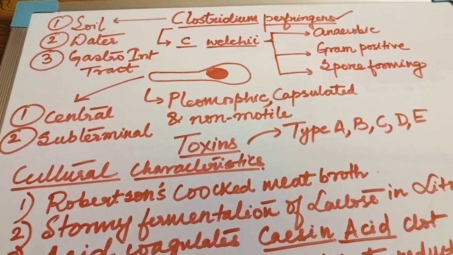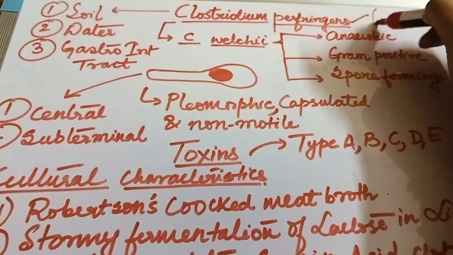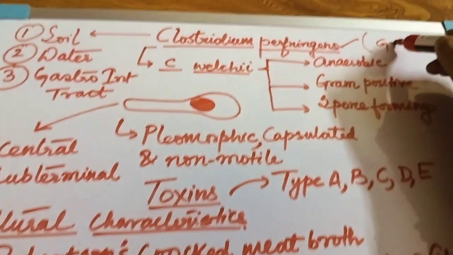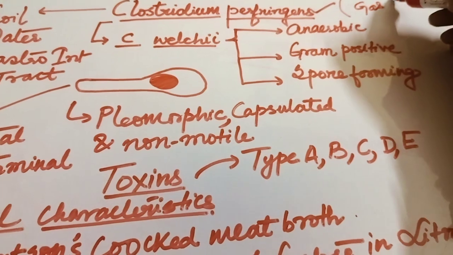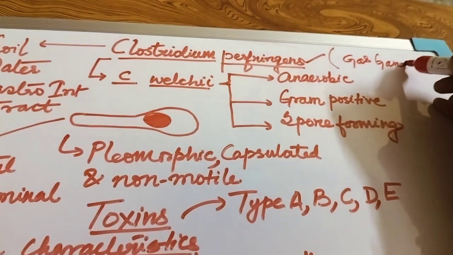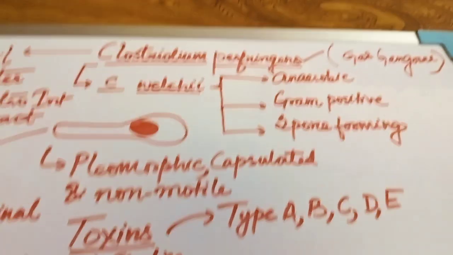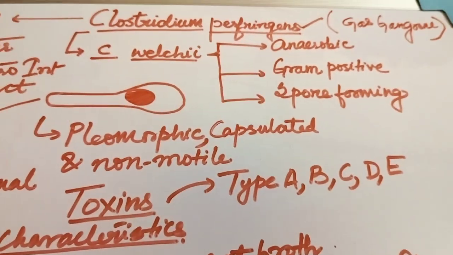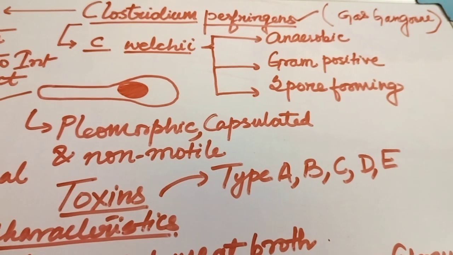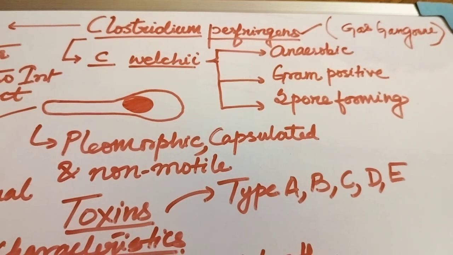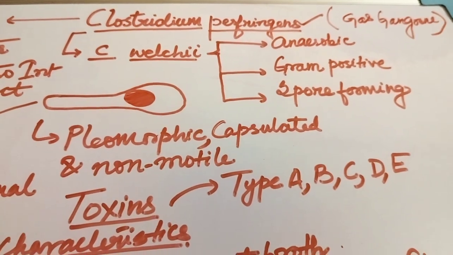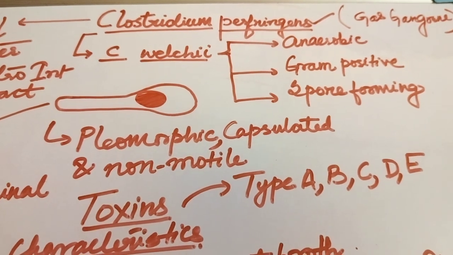This organism is very important because it is associated with what is called gas gangrene. We often have heard sayings that when there is some kind of a deep wound or a deep burn, there comes the disease where you have necrotizing tissue.